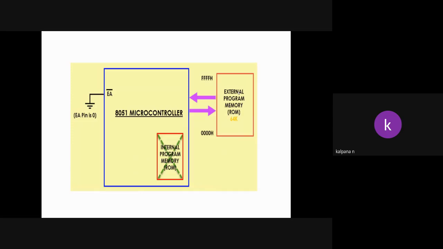And what is the maximum expandable memory? Up to 64K we can extend the ROM, meaning we can connect it externally to this microcontroller. If this ROM is filled and we want some more memory for storage of the program, we can interface up to 64 kilobytes externally, not more than that.